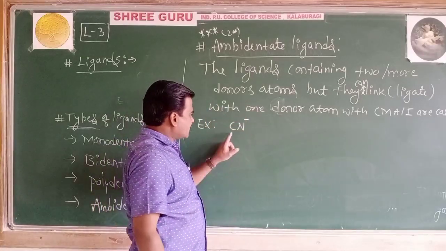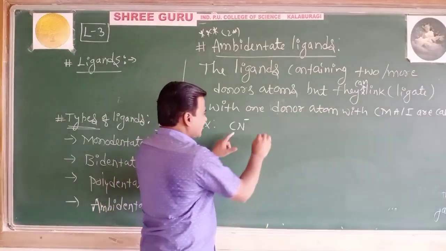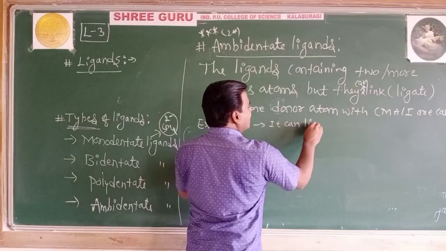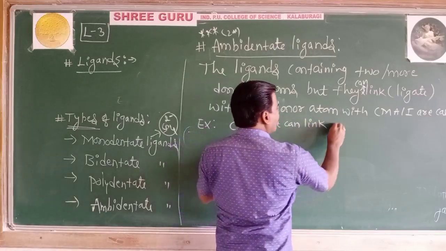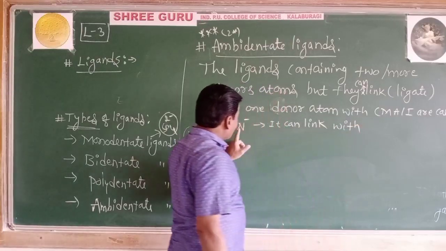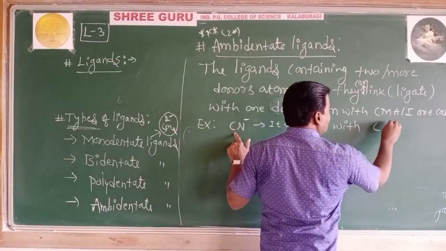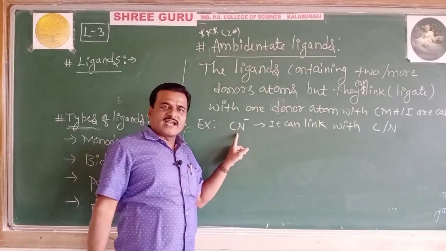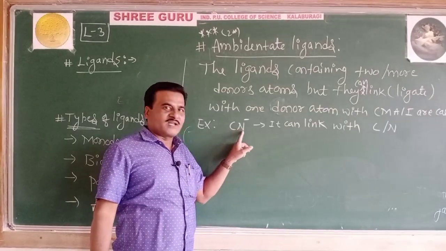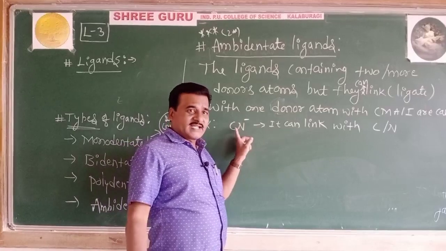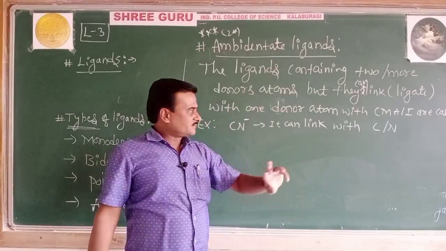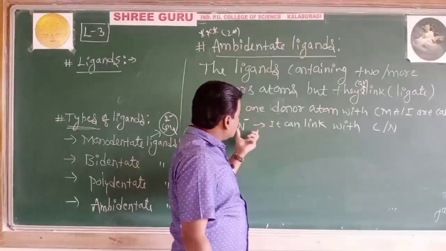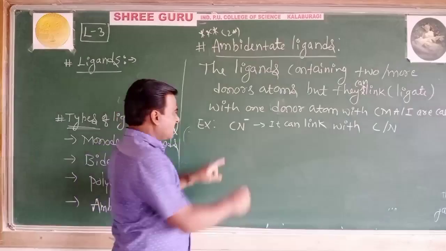CN minus, called cyanido. It can link with either the carbon atom or the nitrogen atom. So this cyanido ligand contains 2 donor atoms, carbon as well as nitrogen. This ligand links with the central metal atom either through carbon or through nitrogen. So such ligands are called ambidentate ligands.